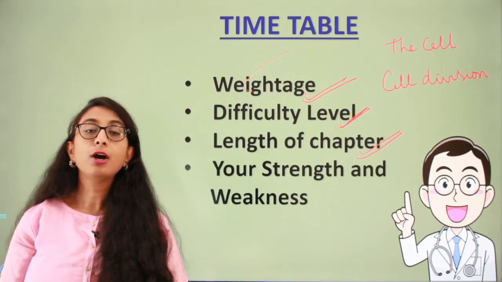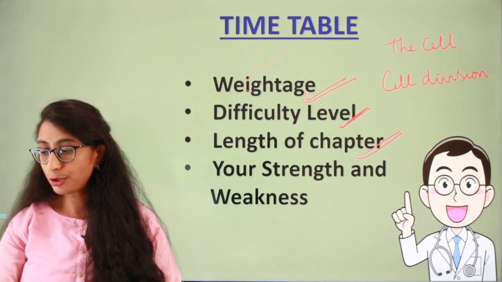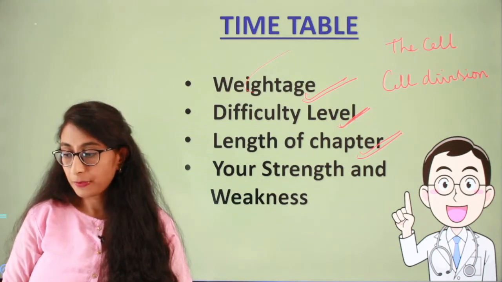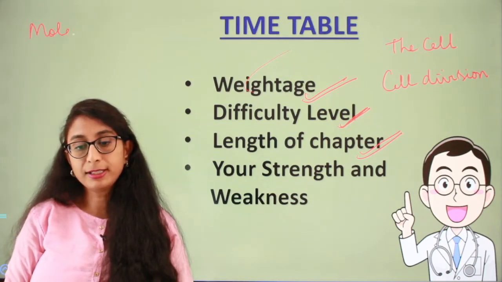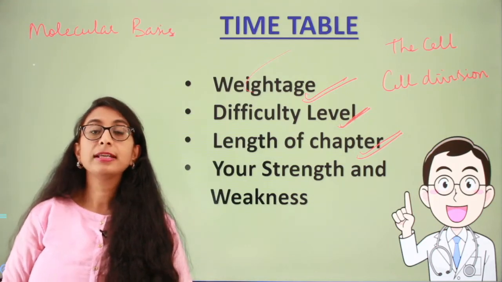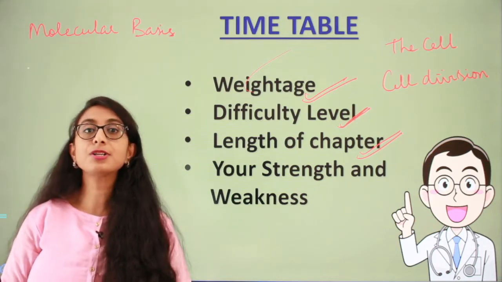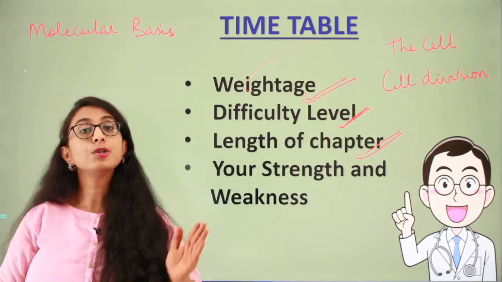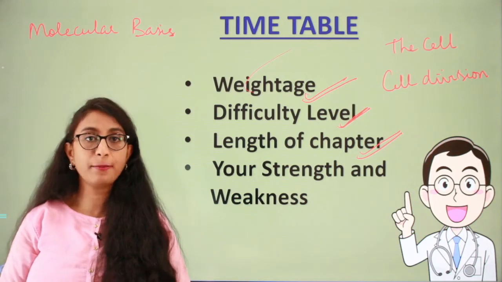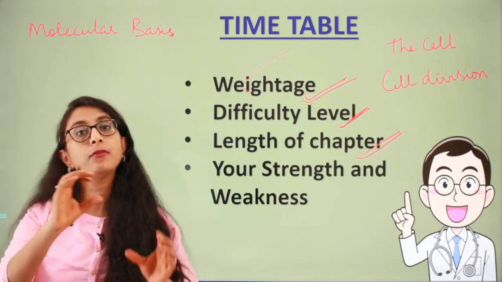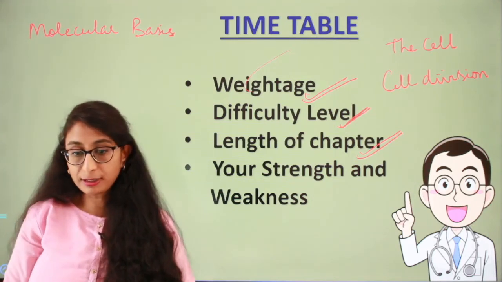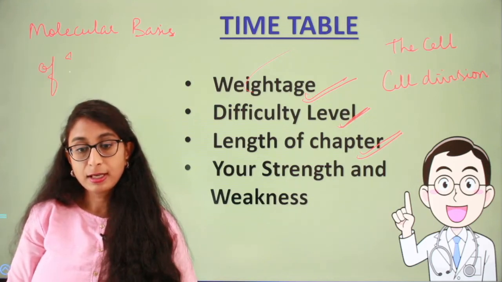whereas there will be some other chapters like biotechnology or some other chapters like genetics and evolution, like the chapter on principles of inheritance and variation, or molecular basis of inheritance, wherein you will have to study the DNA structure, the double helical structure of DNA, what is transcription, what is replication, what is translation. So these are quite cumbersome topics, and these topics will need much more time. So you cannot allocate 2 hours for a chapter on cell biology, and you cannot allocate the same 2 hours for another chapter, that is molecular basis of inheritance.